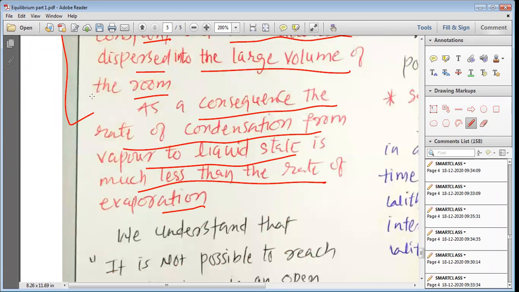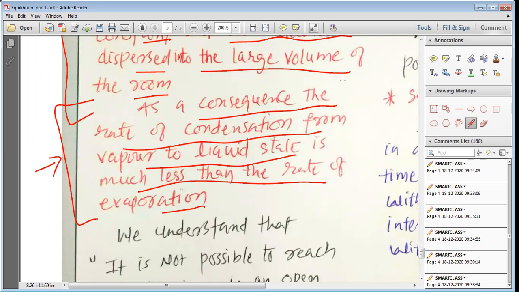You know, outside, when there was a closed system, there was less room for vaporization of the molecules, and that is why after some time the equilibrium was established. But here the room has a great volume, and the liquid that we have taken into the petri dish or the watch glass is a very small volume.